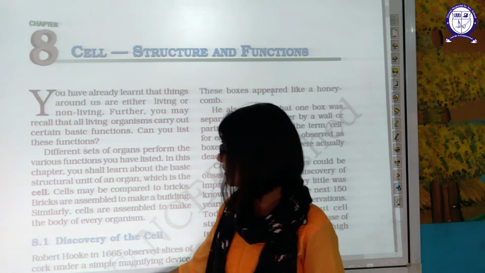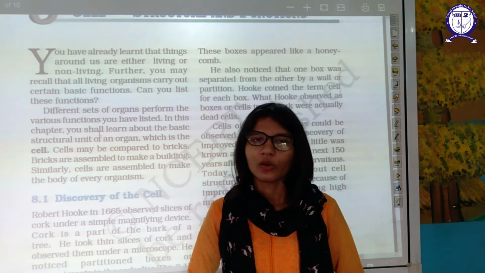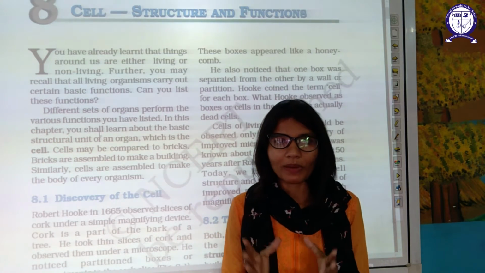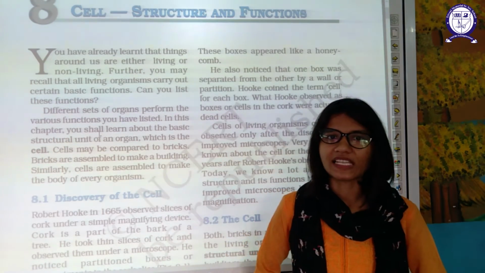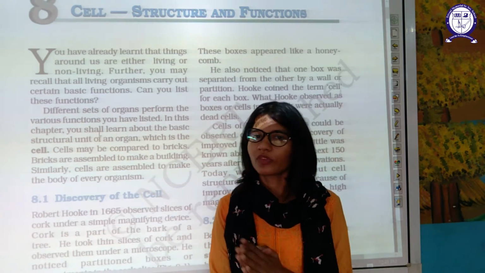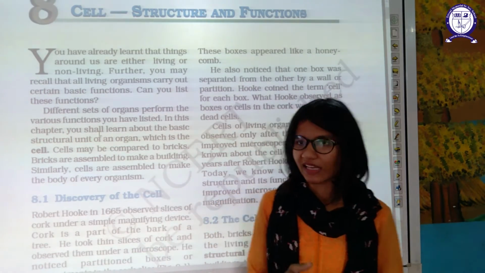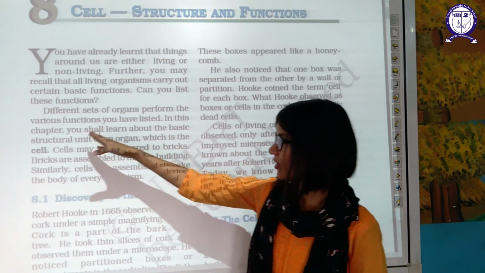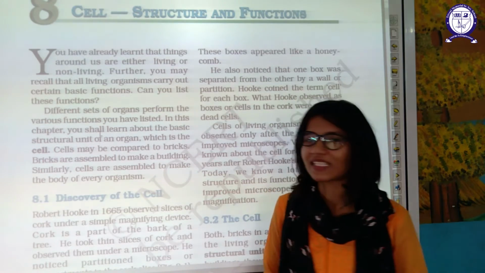Now further, we will recall that all living organisms carry out basic functions. To carry out those basic functions, all living organisms need proper management, and all this happens inside the cell. So all living organisms need the cell to perform the basic functions. Can you list some of these functions? Those functions were digestion, respiration, and we have covered all those functions in your class 7th, right? Different sets of organs perform the various functions you have listed. In this chapter you shall learn about the basic structural unit of organs, which is the cell.